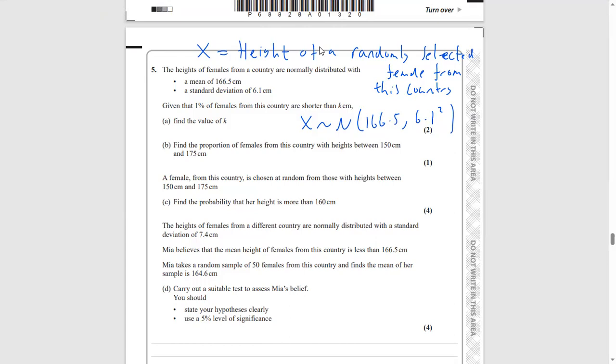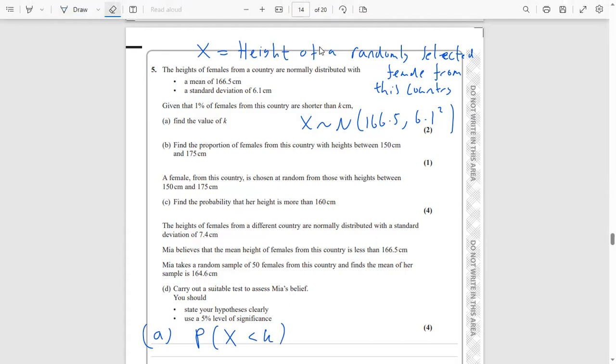Anyway, part A. We're told here that 1% of females in this country are shorter than K centimeters. Find the value of K. The really important point is that we're being told in this sentence that the probability that the height of a randomly selected female is less than K is 1%, so 0.01. And we don't know what that K value is.